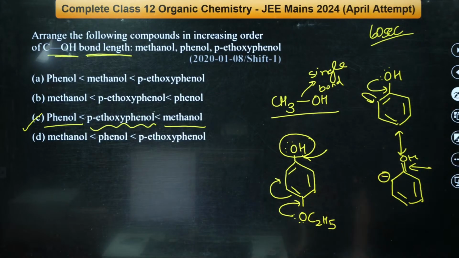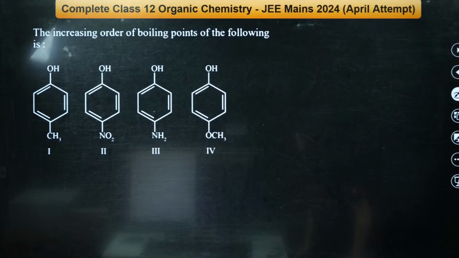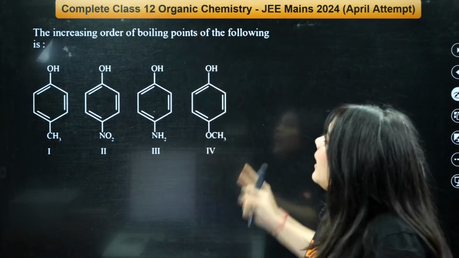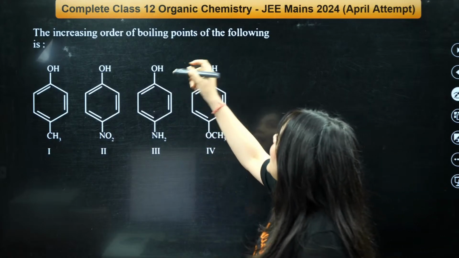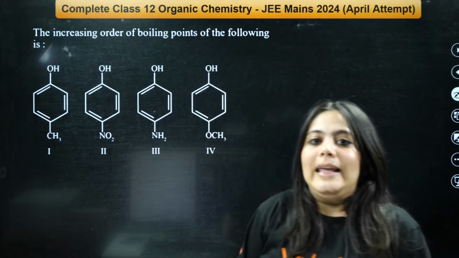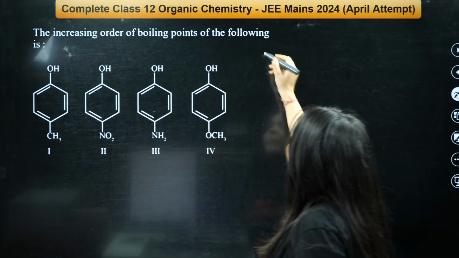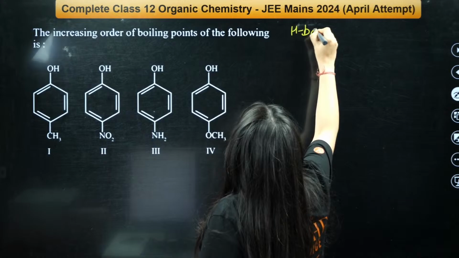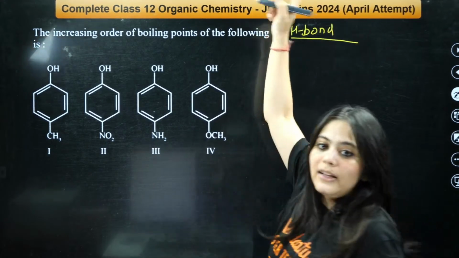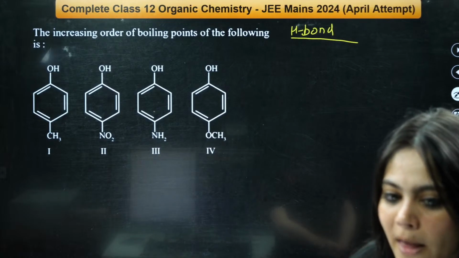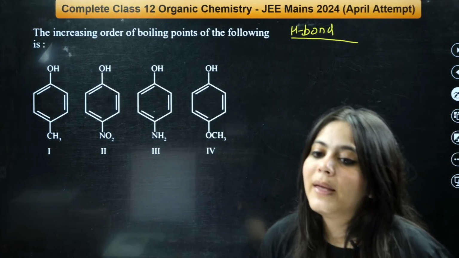Okay? Let's go. Next question. Now I want everyone to give the correct answer to this very easy question. The increasing order of boiling points of the following. Boiling point depends upon, I just told you, H bonding. Now tell me, increasing order of boiling points. Once again, answer me like this.